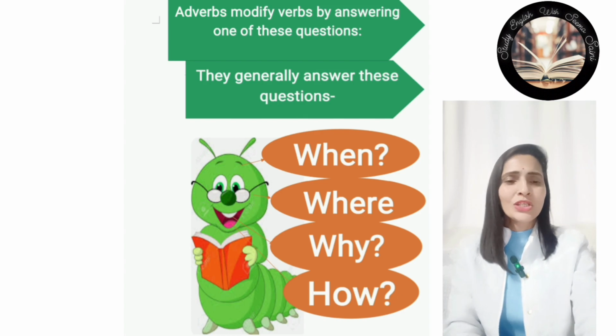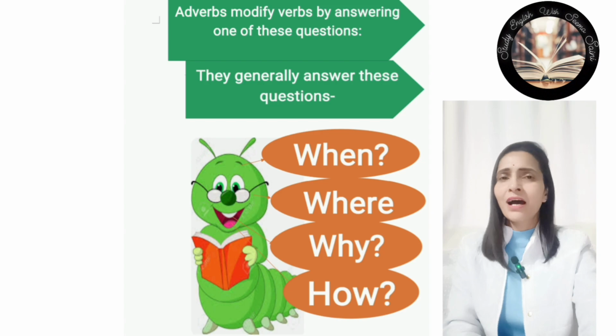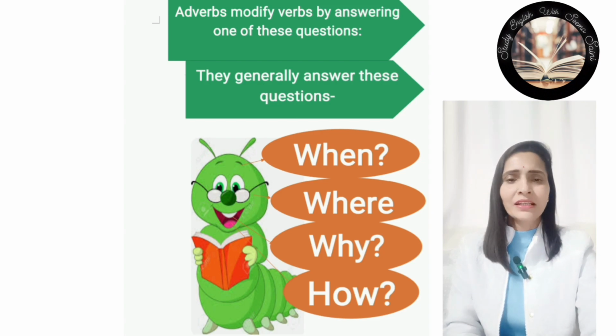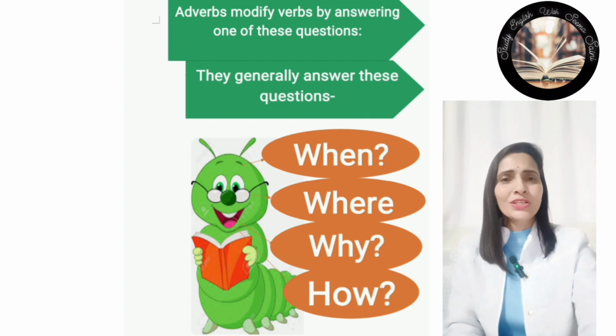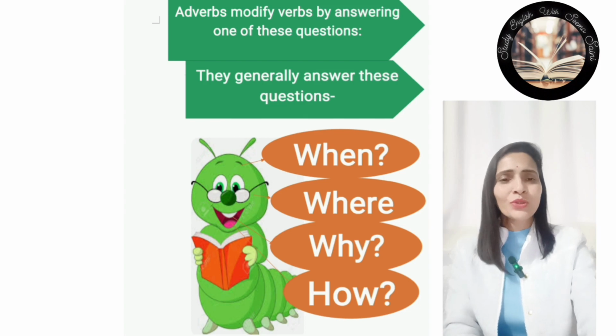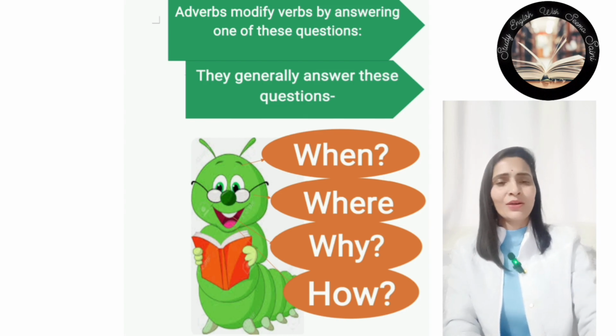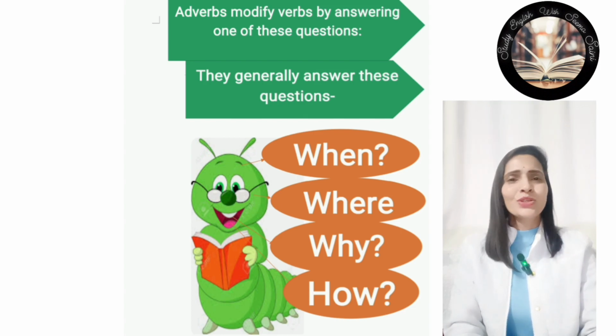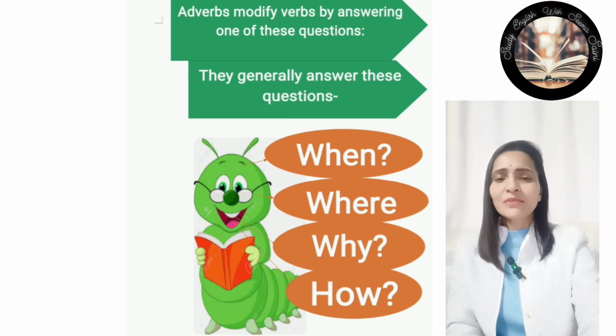नीचे question है when, where, why, how. इनमें से एक question यहाँ पे answer करती है. So they generally answer these questions: when, where, why, how. जो adverbs होती है इन questions को answer करती है. There may be a when question, where question, why question and how question. So let's take some examples.